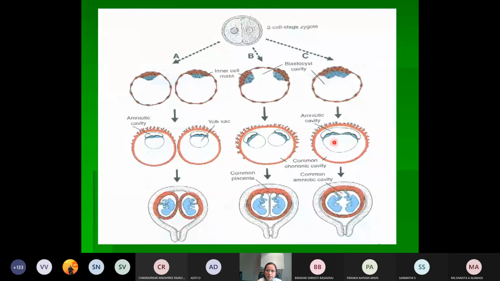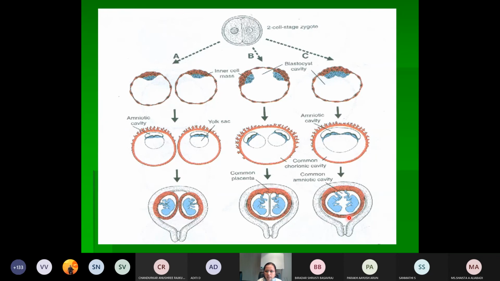The other thing is in the bilaminar germ disc, if a separate organizing center appears, this will lead to formation of two embryos within a common chorionic sac and amniotic sac. This is called monochorionic and monoamniotic. Here this is separate, like the dizygotic, so this is called monozygotic and dichorionic. And this is monochorionic and diamniotic, where only a common placenta is seen. So this is monochorionic and diamniotic.